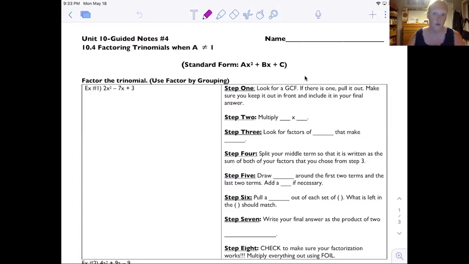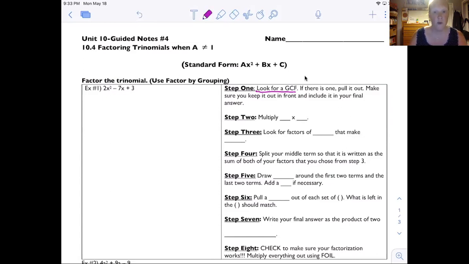So always, always, always when you're factoring, step one is to look for a GCF. Half the time there'll be one, the other half there's not. Sometimes you can't factor unless you pull out the GCF, so start there. If there is one, pull it out and then make sure you bring it down in your answer. So if I look here, 2x squared, 7x, and 3, none of those have a GCF, so I don't have to worry about step one. So again, it's like a 50-50 chance.